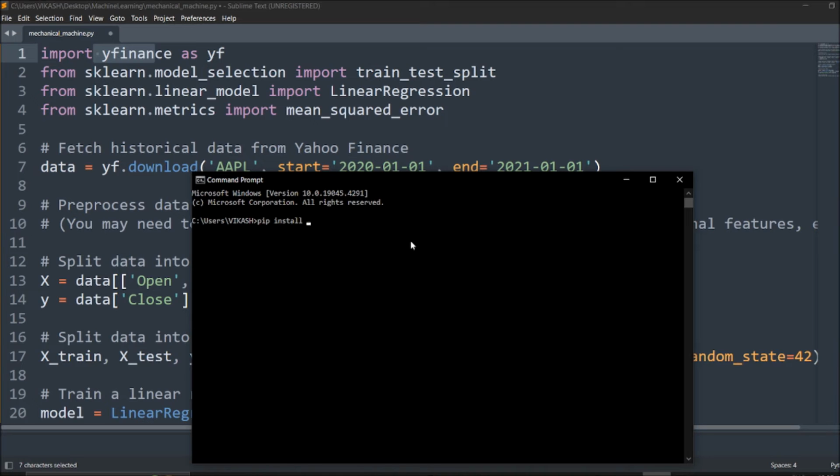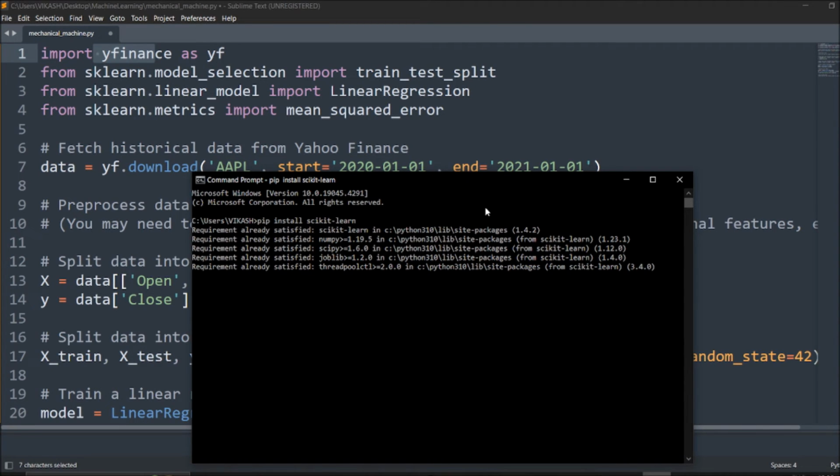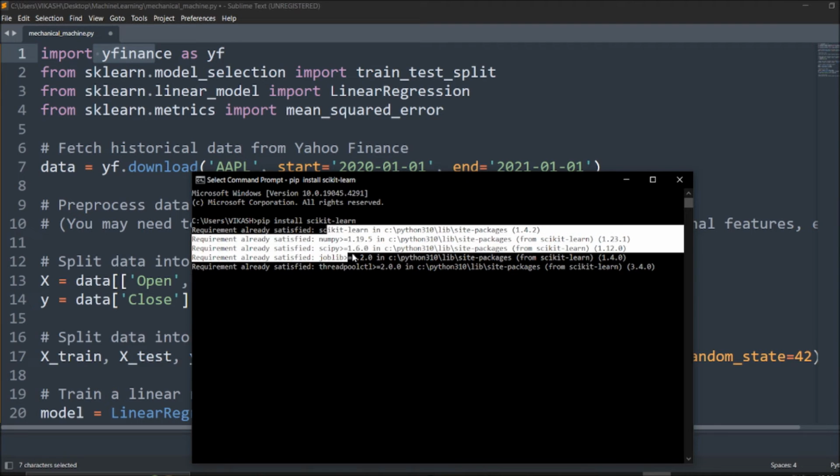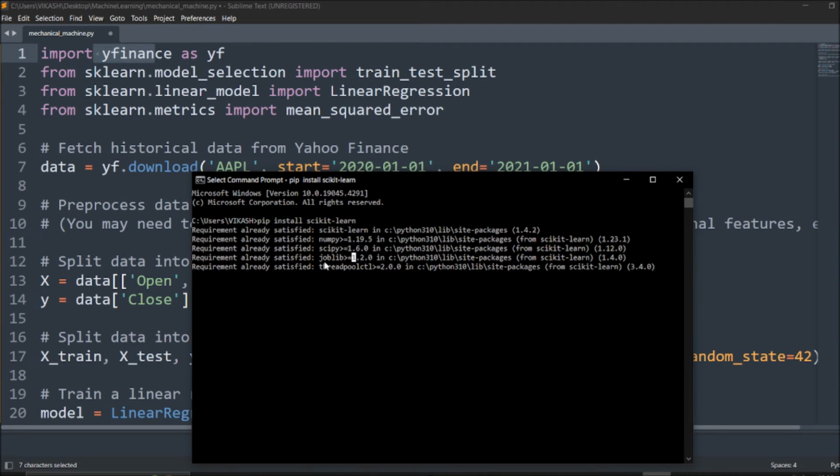For sklearn, it was earlier pip install sklearn, but as of right now if you want to get it, it will be this way, so you need to check. If you run pip install scikit-learn, it will give you the installation of the module sklearn. Just import the sklearn model, and we are ready to do our stuff. So these are the dependencies: numpy, scipy, joblib, threadpoolctl. So these are required.